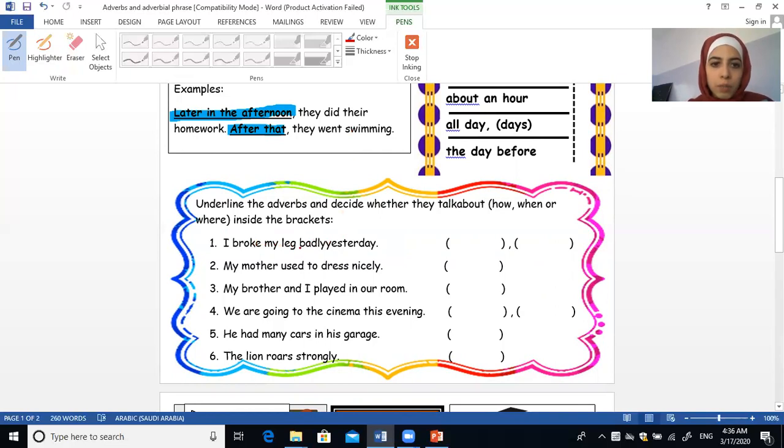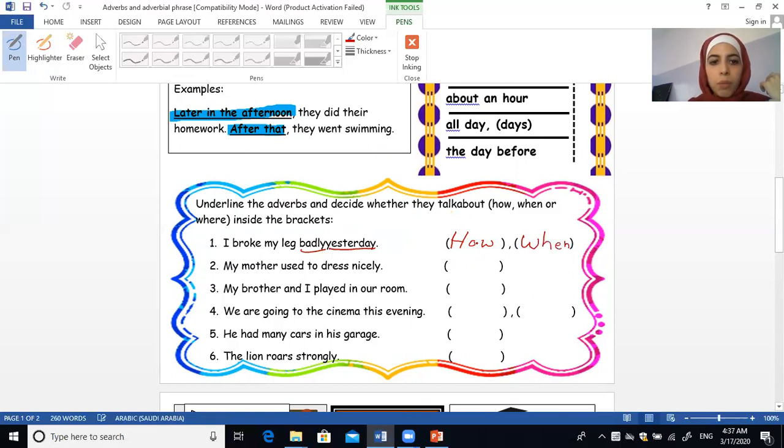The first one is badly, make a line under it, and the second one is yesterday. Badly has li at the end, so it's how. I'm gonna write how here. Yesterday tells me about time, so I'm gonna write when here.